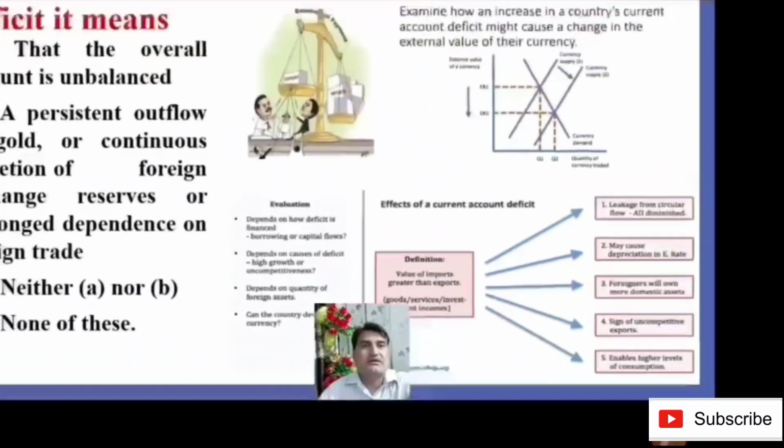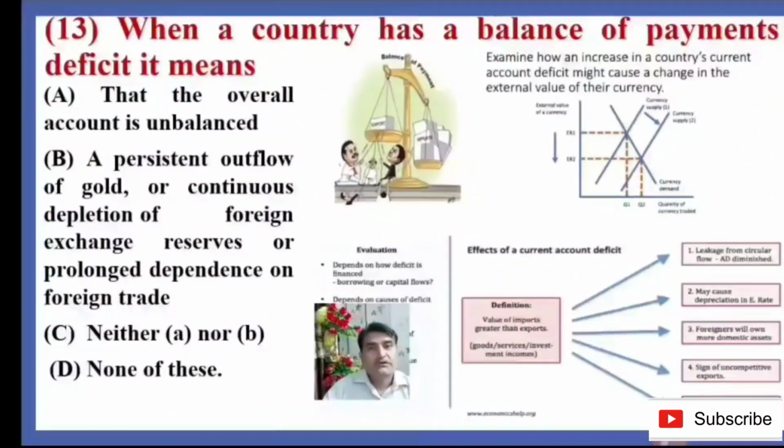Now we are able to justify that answer B is the right answer: when a country has a balance of payment deficit, there is a persistent outflow of gold or continuous depletion of foreign exchange reserves or prolonged dependence on foreign trade.